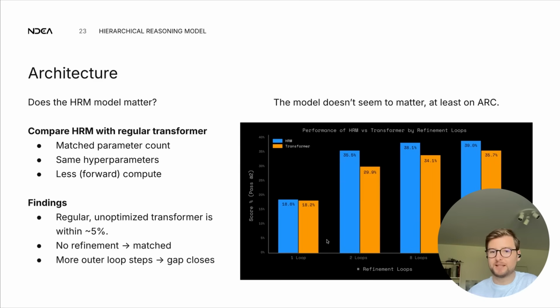They're basically the same. For 2 loops, the HRM model pulls away a bit. And then as we go up in more outer refinement loop steps, the gap closes a bit. We don't know if it would close all the way. We haven't run that experiment, but it does seem to close a bit. Also note that in these numbers, there's a bit of noise, so the gap could be a bit smaller or a bit bigger. And that's interesting because that seems to tell us that it's not the HRM module that explains most of the performance. It does give a little bit of a boost, at least in the more outer loop steps, but it's not the main driver for the performance, at least not on ARC.